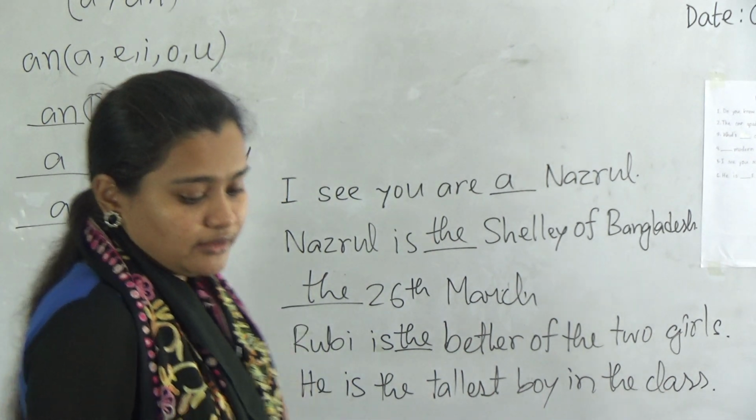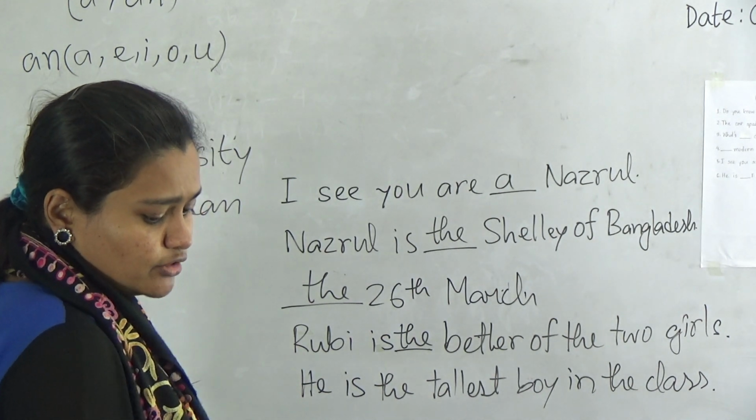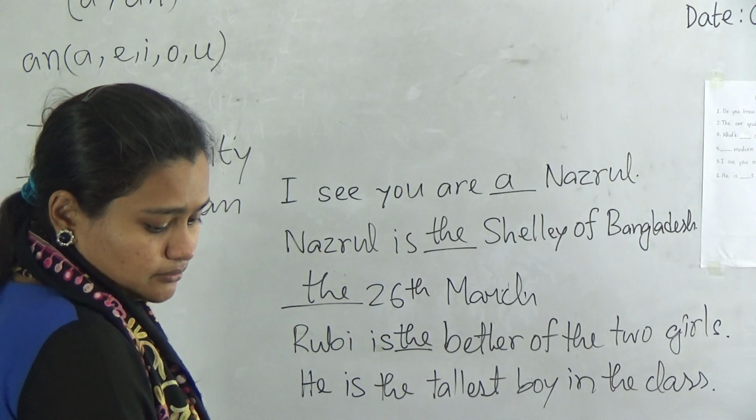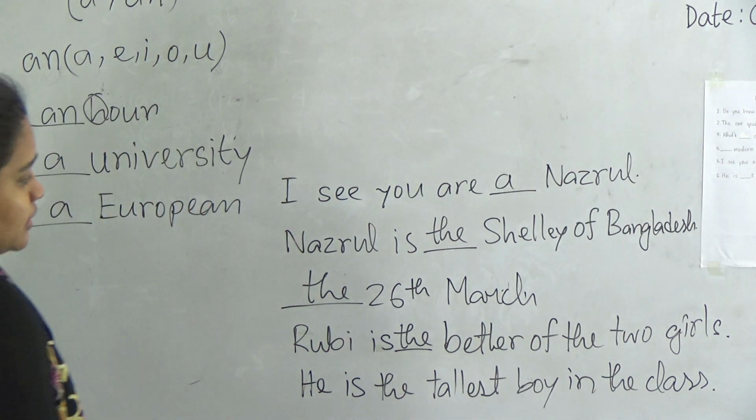Okay, and you can also use "the" in front of the ordinal number, like "Edward the 7th".